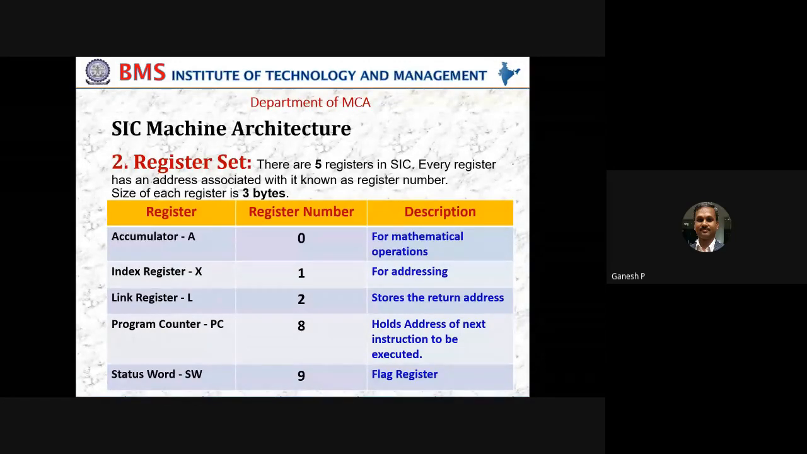So that is the identification of the program counter, whose number is 8. The numbers are correct here. Don't feel that 3, 4, 5, 6, 7 are missing, because these are not given by me or you. These are given by the processor itself, so we have to take them as they are. Accumulator means 0, index register means 1, link register means 2, program counter PC means 8, and status word SW,